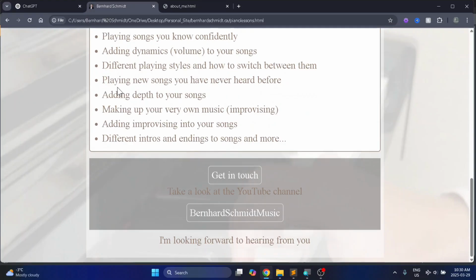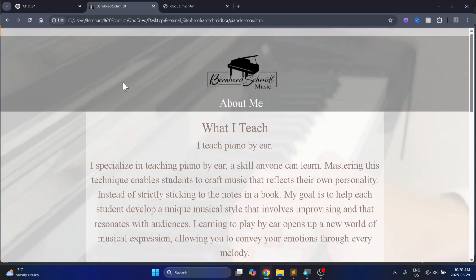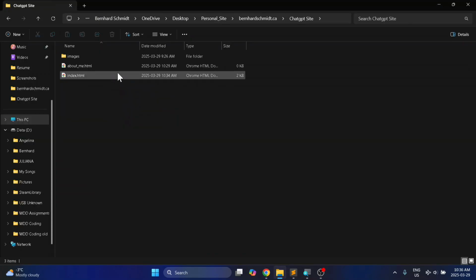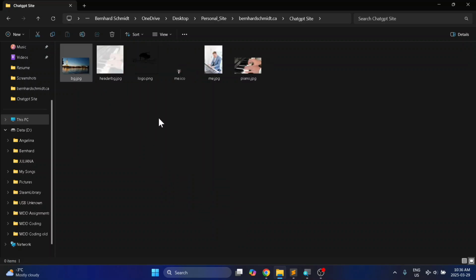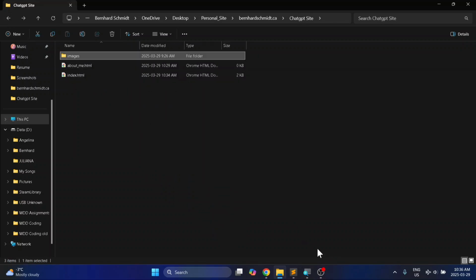This here is my publicly hosted site, and I'm going to ask ChatGPT to recreate this site for me. So I've created the folder, I've created the 2 pages that are on that site, and I've added the images folder into here. So I'm just going to have both of these pages open in my code editor.